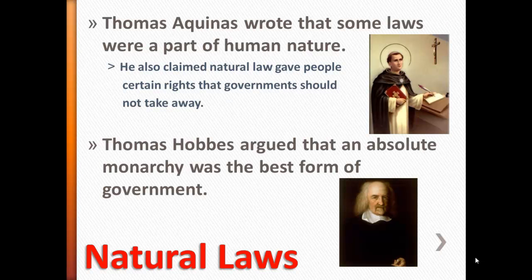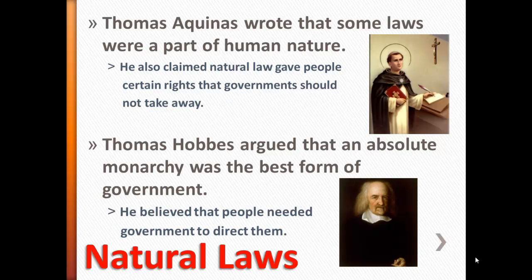Thomas Hobbes, another early philosopher, had a different opinion. Hobbes argued that an absolute monarchy was the best form of government. He believed that people were inherently selfish, and they needed the government to direct them so that they could live a good life. Two other philosophers that arose during the Enlightenment, that's a time when scientific reasoning became popular, discussed their views of government.